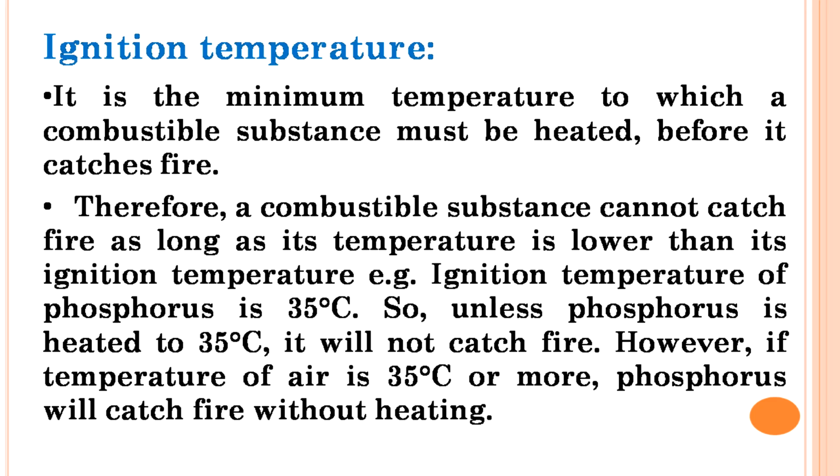And this is very important. Why? Because we have to store these fuels also. So, how can we store the fuel? Always the storage of the fuel should be maintained at a temperature which is lower than their ignition temperature. So, before storing any fuel, we should know what is the ignition temperature of that particular fuel.